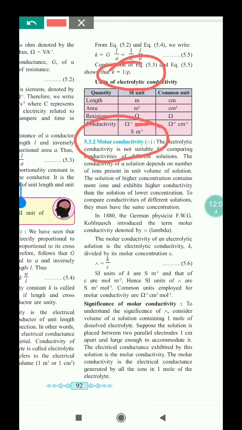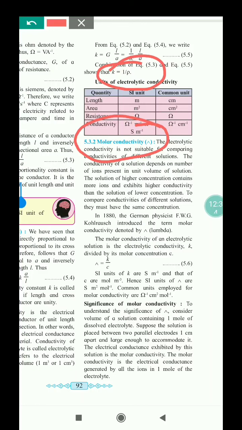In 1880, the German physicist Kohlrausch introduced the term molar conductivity. It is denoted by lambda, or inverted V. So molar conductivity is given by K upon C. To understand the significance of molar conductivity, consider a volume of the solution containing 1 mole of dissolved electrolyte.